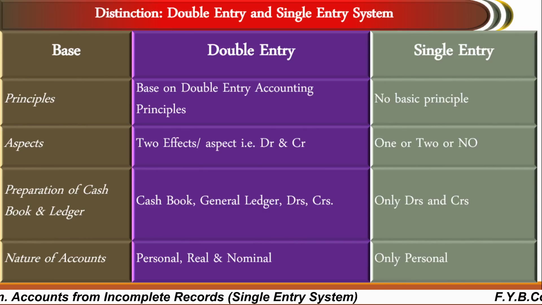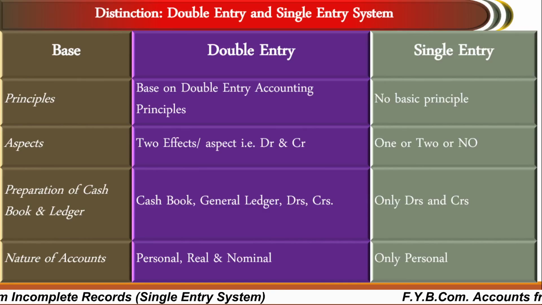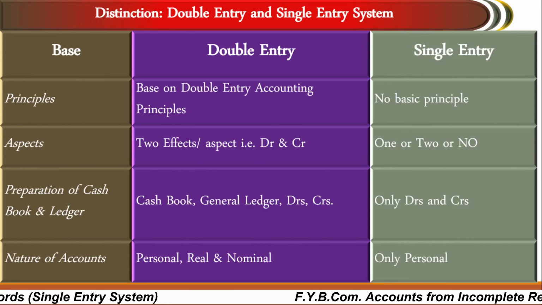So goods come in, and we have to debit the goods account or purchase account, and if it is on credit basis, we will credit Mr. X. So that is the twofold effect, or double effect, the double entry bookkeeping principle. But in a single entry there is no basic principle, so whatever you want, you maintain. The second one is aspect, twofold aspect or two effects, that is, first debit, second credit. In a single entry many times it may be one, it may be two, or no effect.